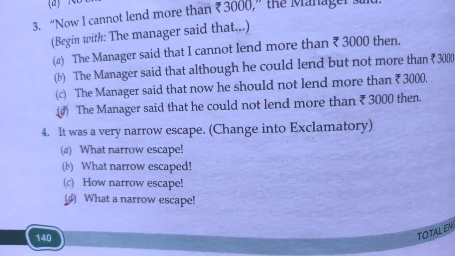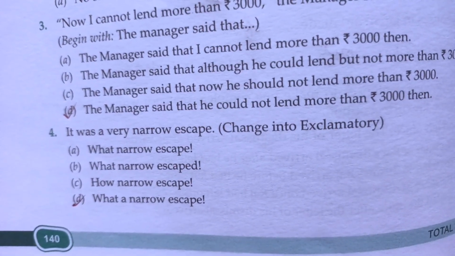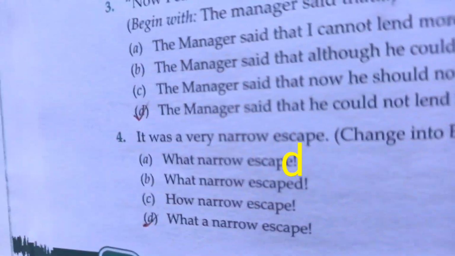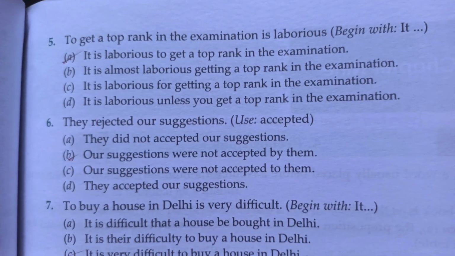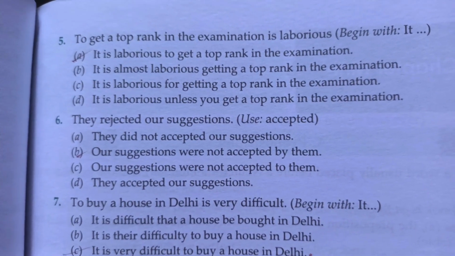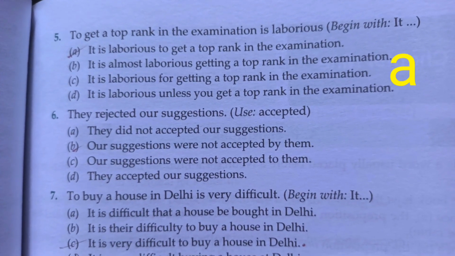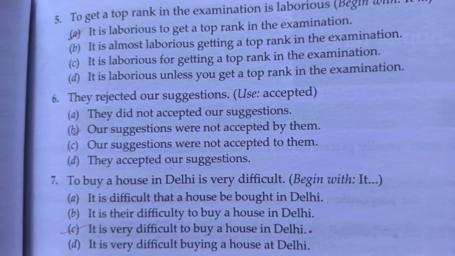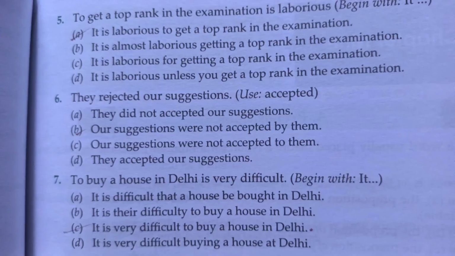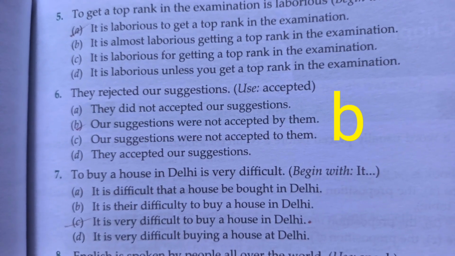Number 4. It was a very narrow escape. Here we have to change into exclamatory sentence. So here option D is correct. What a narrow escape. Number 5. To get a top rank in the examination is laborious. So here you have to begin with it. Here option A is correct. It is laborious to get a top rank in the examination. Sixth, they rejected our suggestions. So here you have to use accepted. Here option B is correct. Our suggestions were not accepted by them.